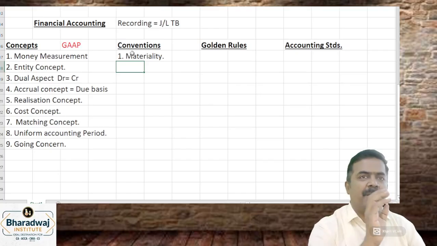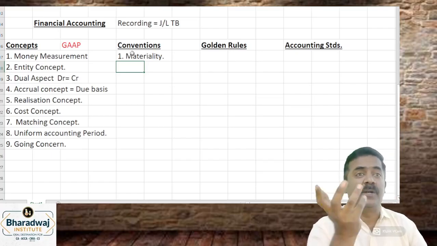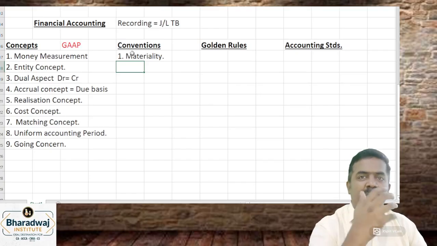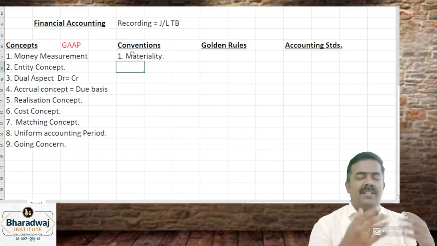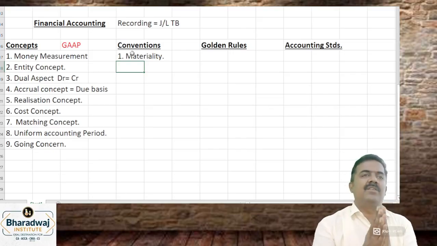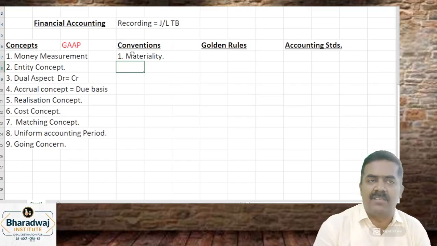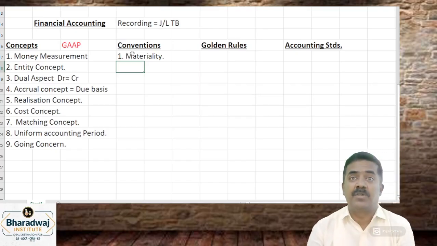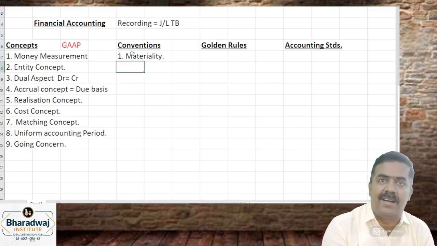You should inform your partners and shareholders. Why should I inform? If you don't inform, they will lose faith in you. If you don't inform the material transactions, they believed you and invested money, then in future they will not support you or help you with money. So inform all material transactions.